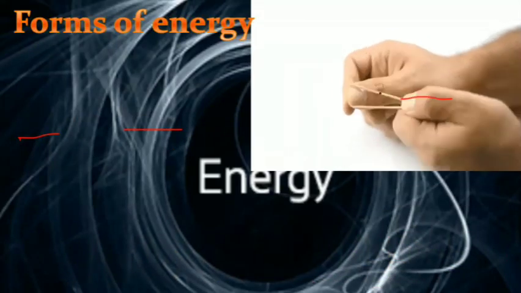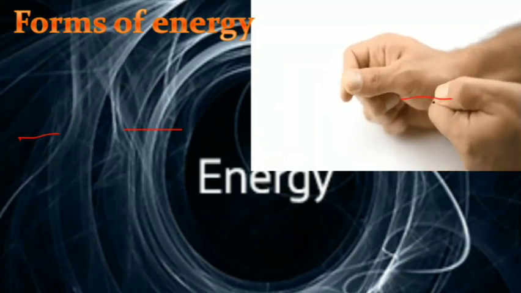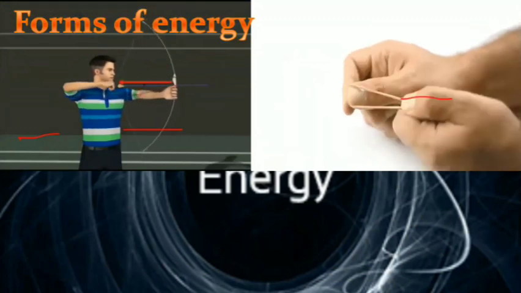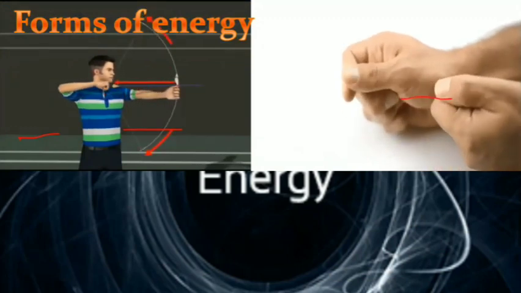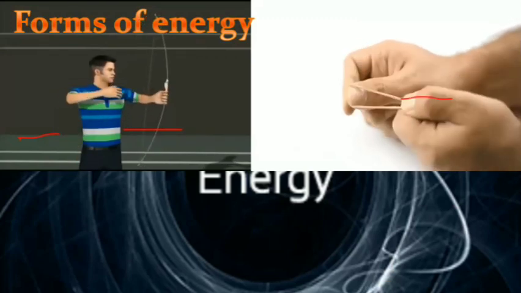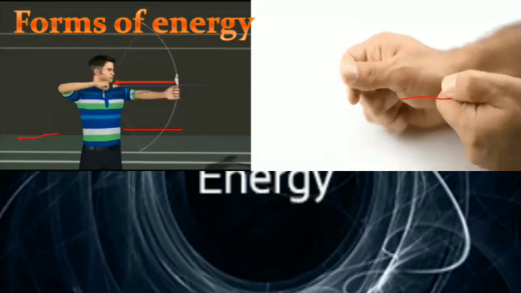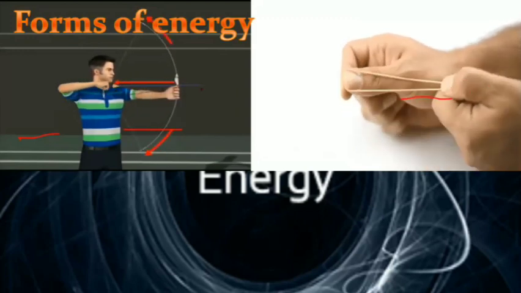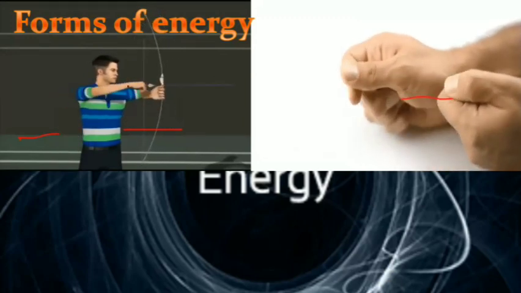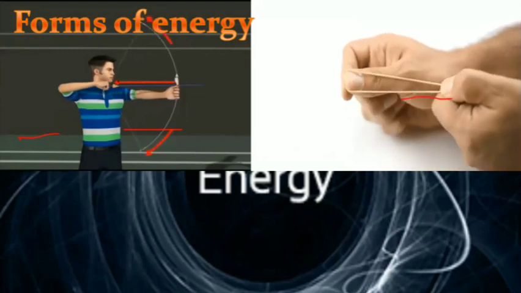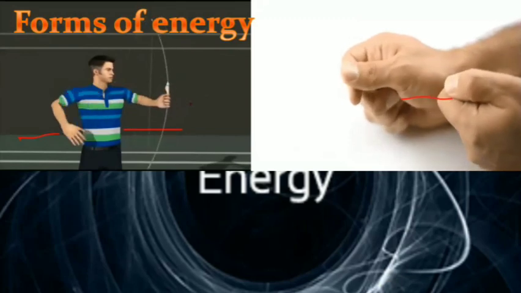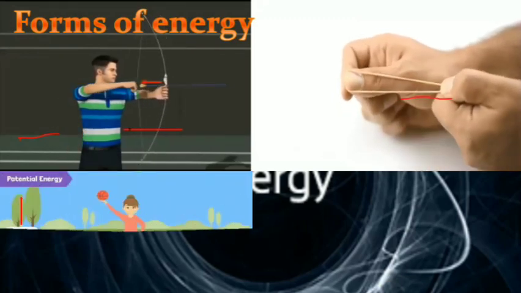Like if you stretch, you can see here the rubber band like this. So look, it will move forward, and the same thing is applied in the bow and arrow situation. Like this is the rubber band elastic which is pulled, and then we leave this arrow, and it will move towards its target. When it is stretched back, its potential energy is stored in that. When it is moving, it is another energy, that is kinetic energy. We'll talk about it in a few minutes.